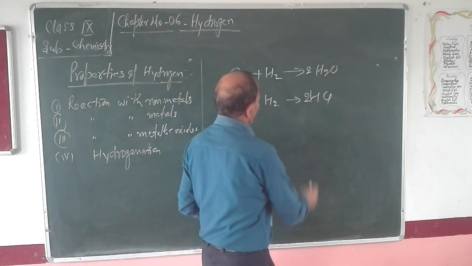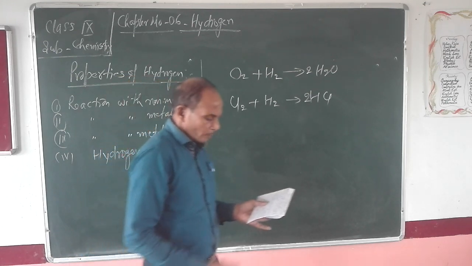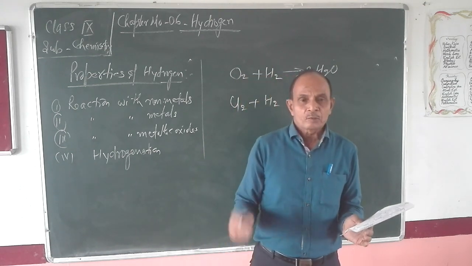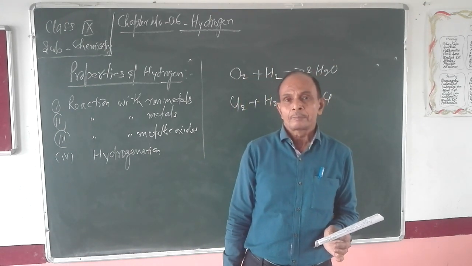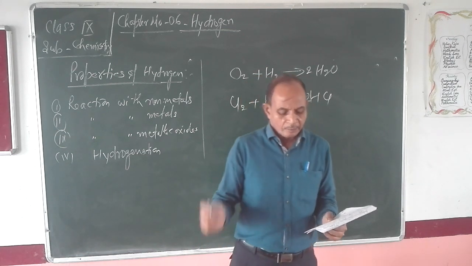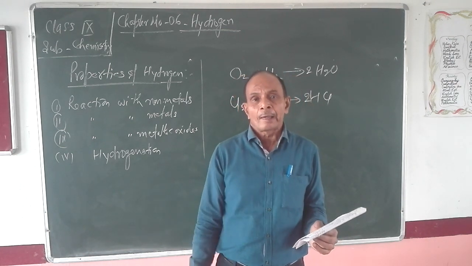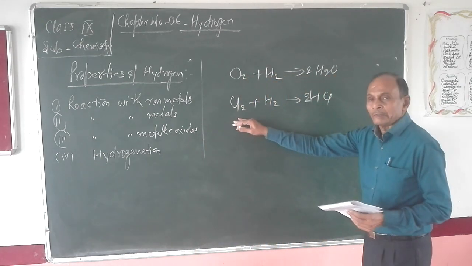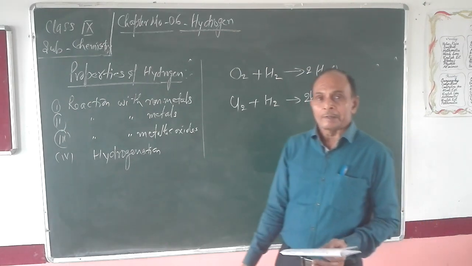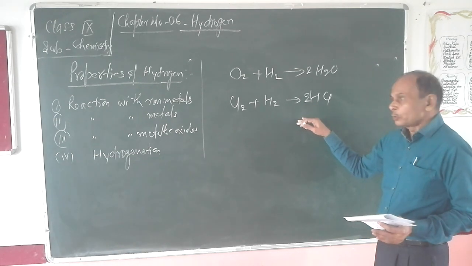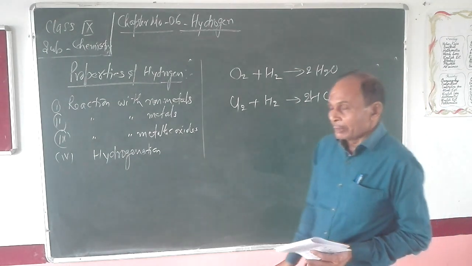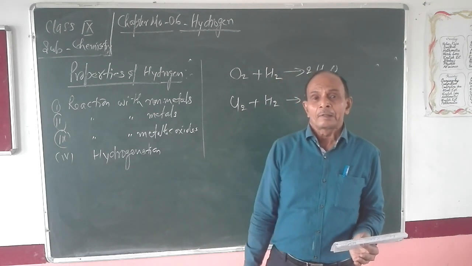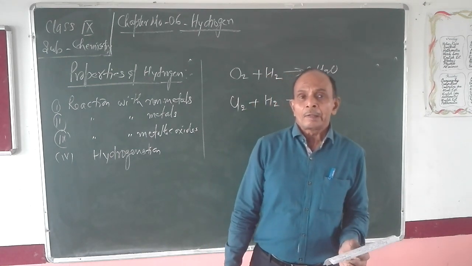Now, this reaction between hydrogen and chlorine takes place slowly in diffused sunlight. But if direct sunlight is there, then this reaction takes place explosively. Okay, listen. When hydrogen reacts with chlorine in presence of diffused sunlight, the reaction will take place slowly and hydrogen chloride is formed. But if the reaction is taking place in presence of direct sunlight, in that condition it will react explosively.